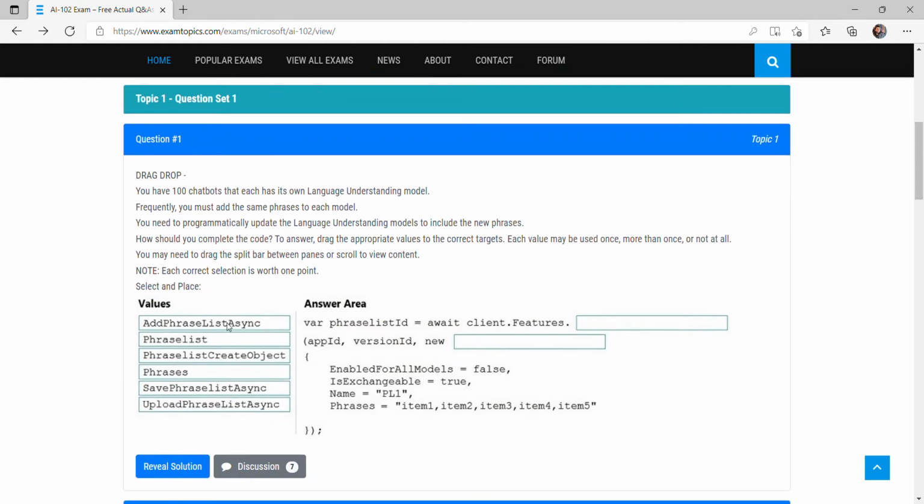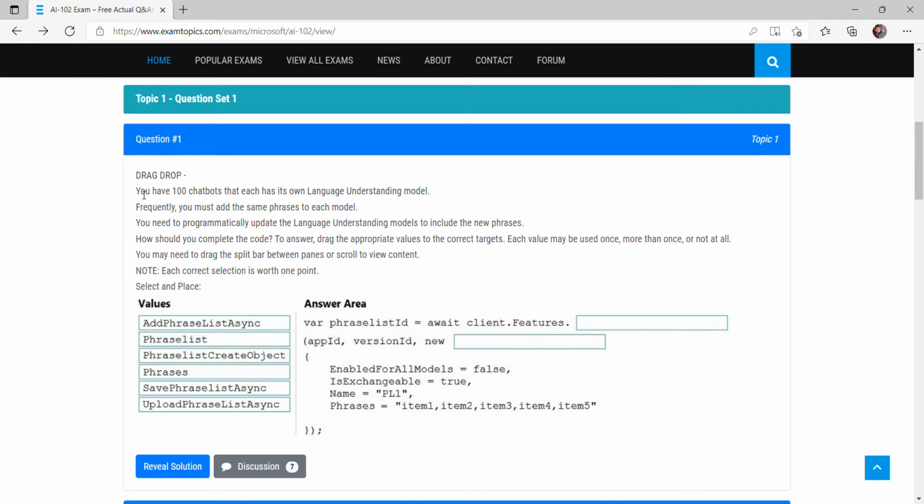So it's basically a drag and drop question, where we have to choose some options. So let's read the question. You have 100 chatbots that each has its own language understanding model. Frequently you must add the same phrase to each model.